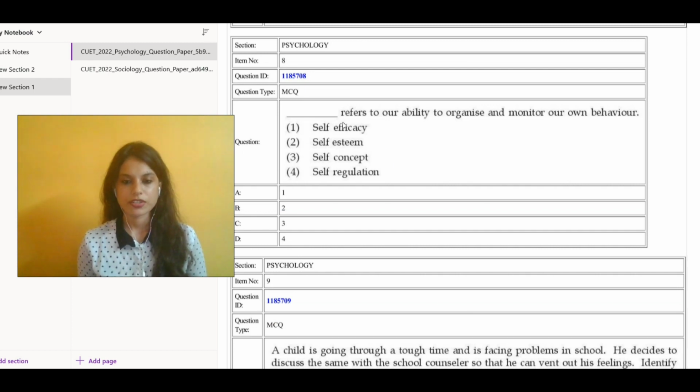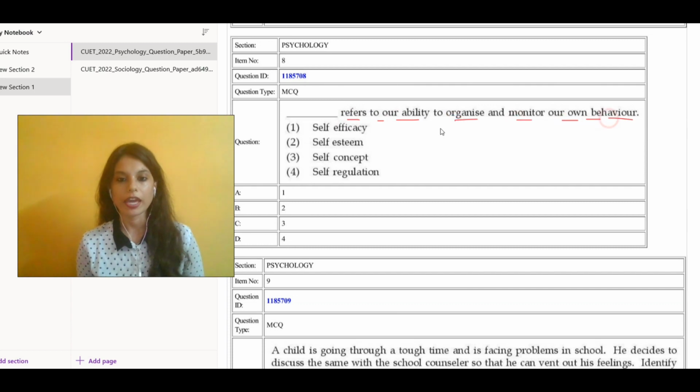The next question says, dash refers to our ability to organize and monitor our own behavior. The options include self-efficacy, self-esteem, self-concept, and self-regulation. The correct answer would be option 4, and that is included in option D. So that is your correct answer. Moving over to the next question.